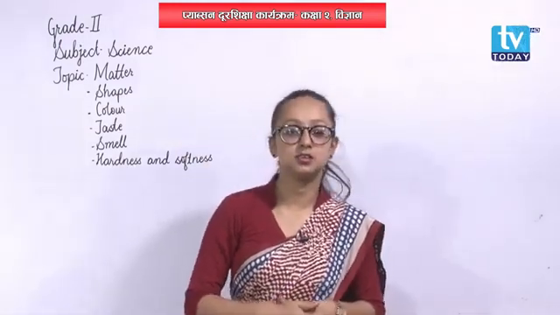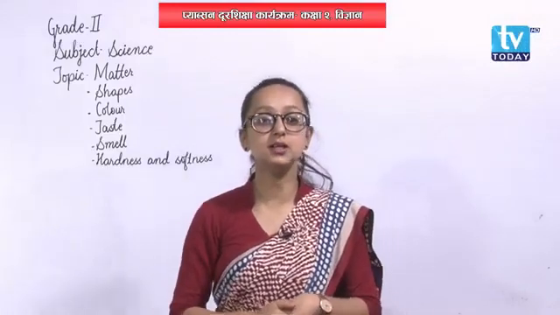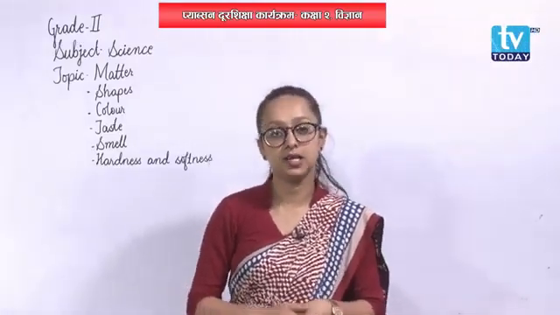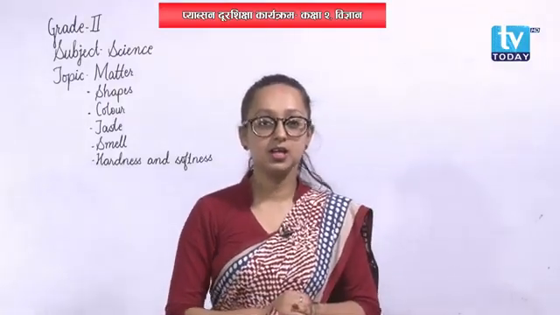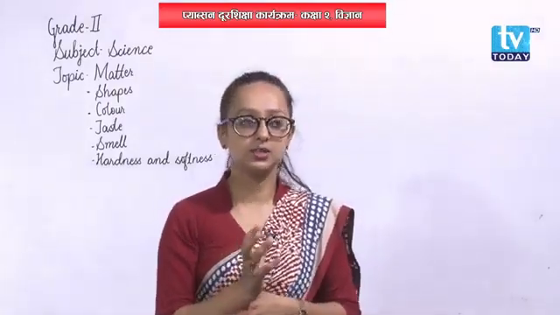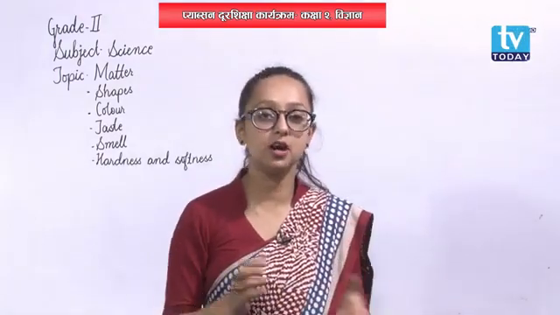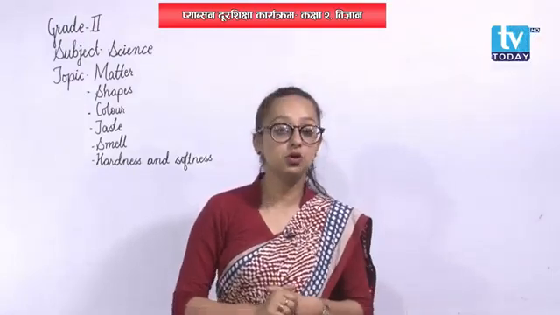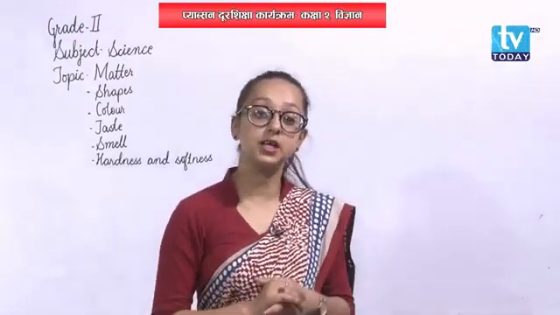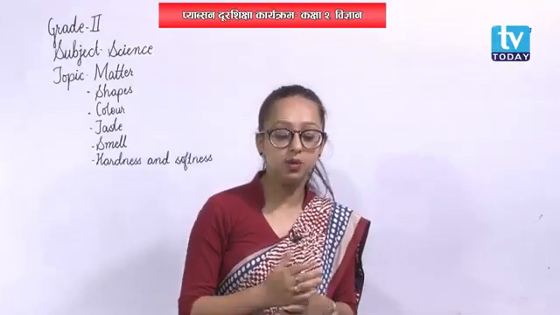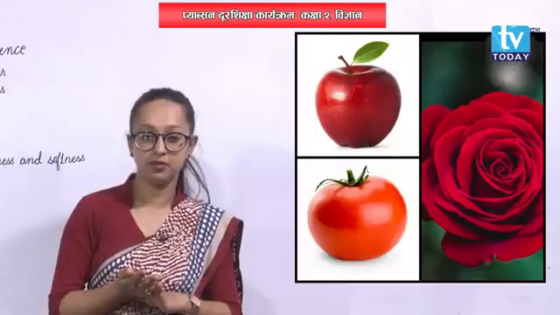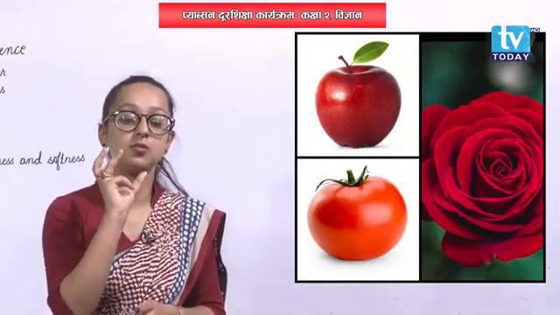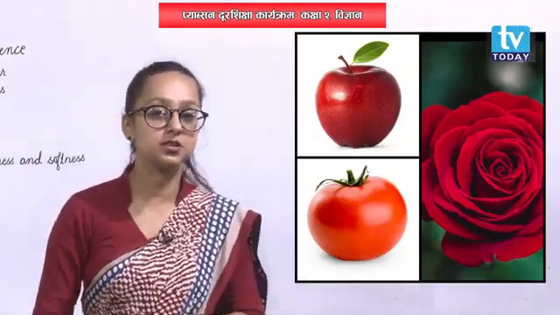Have you thought? Have you eaten an apple? What color is the apple? It is also red in color. Similarly, some of the flowers are also red in color. Flowers are colorful, they may be of different colors, but we have also seen flowers that are red in color. What about our blood? Our blood is also red in color. And tomato, what is the color of tomato?